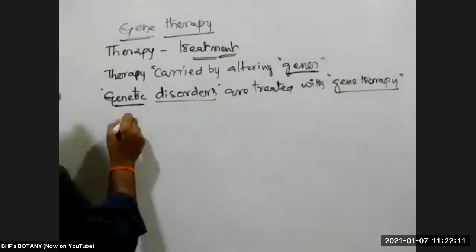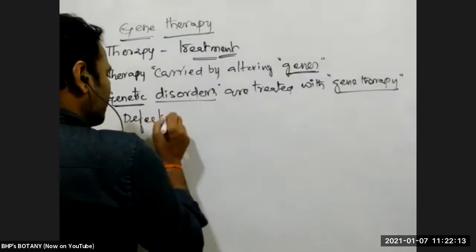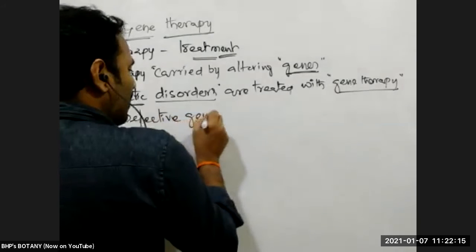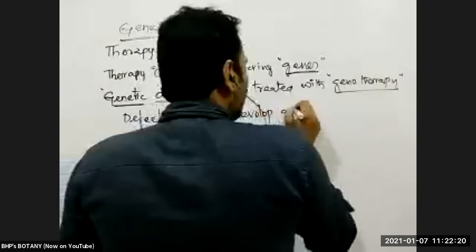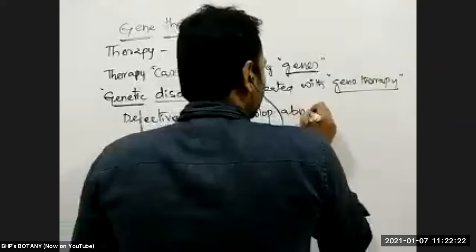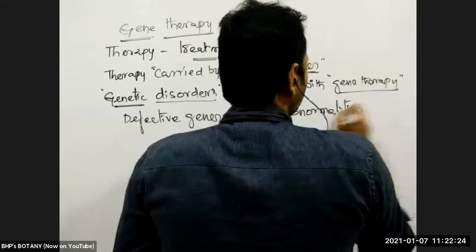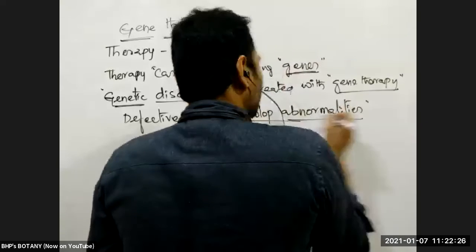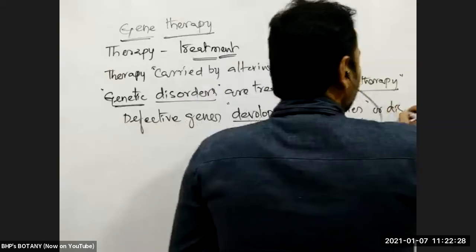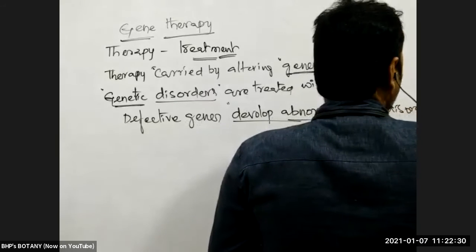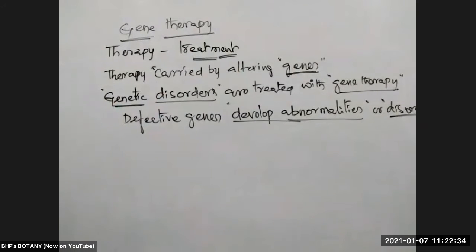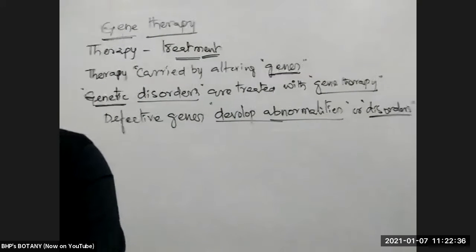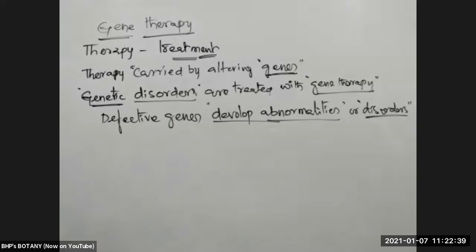Suppose we take an example: defective genes are there, they develop abnormalities. Abnormalities or physiological changes or disorders are developed. Examples of disorders which are developed due to genetic defects: sickle cell anemia, phenylketonuria, thalassemia.